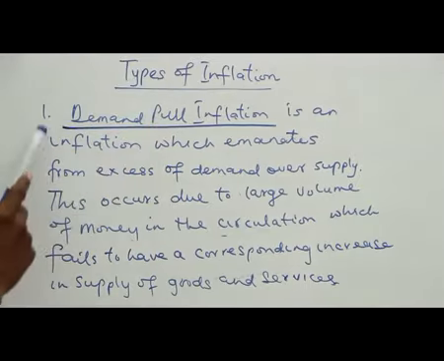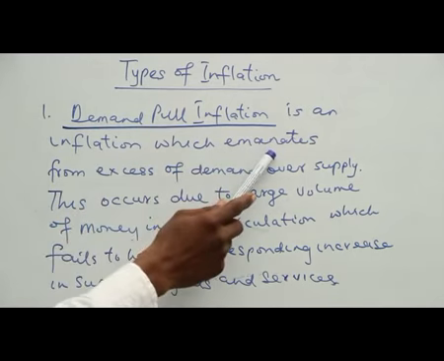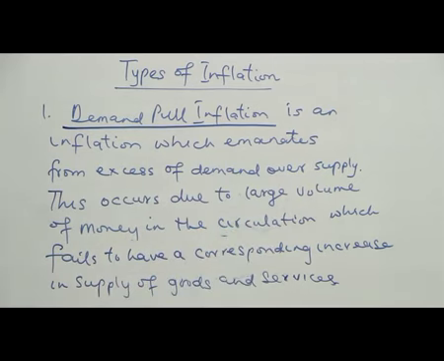Types of inflation. Number one, demand pull inflation. What do you mean by that? It is an inflation which emanates from excess of demand over supply. We have also treated demand and supply analysis here. We came to a point where we tried to look at equilibrium price, and under equilibrium price, we have what we call excess demand and excess supply. Now, when we're talking about demand pull inflation, demand will be greater than supply, that is, excess of demand over supply. Consumers will force the price of the commodity to move up.